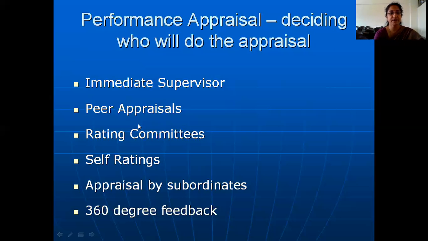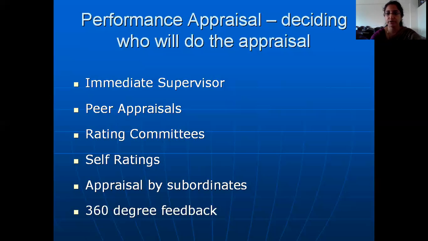But when these peer appraisals are there, those team members who are not doing much of the work will automatically get scared that if I do not do my contribution here, my team members will give me a bad rating. Because of that fear itself, each and every member of the team will perform their duty to their utmost capacity. So this is one advantage of peer appraisals. And it ensures that there is better group cohesion. Cohesion means they are more stuck together. They communicate well, they are always together as a team. So this is called group cohesion.